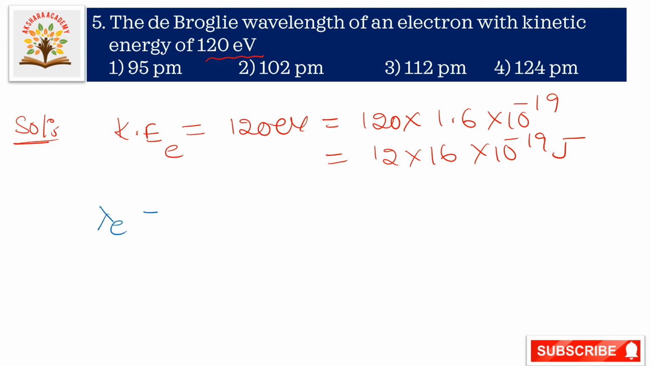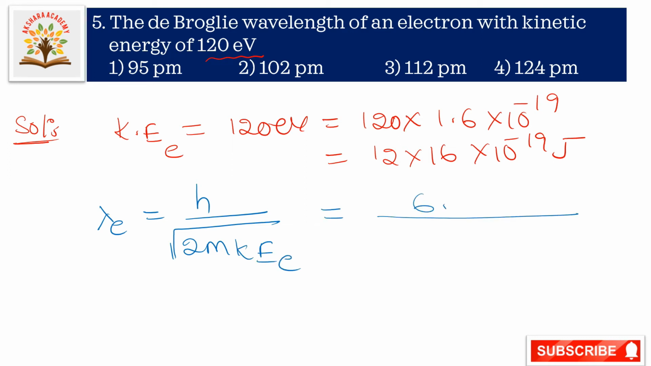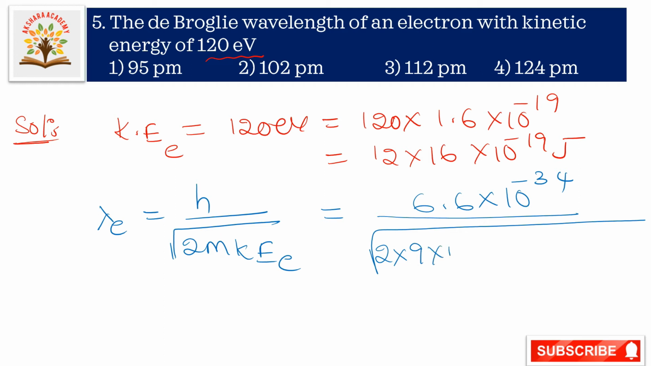So lambda E is equal to h by square root of 2m Ke. Now substituting values, 6.6, this is the Planck's constant, 6.6 into 10 to the power of minus 34, by root of 2 into mass of an electron, here 9 into 10 to the power of minus 31, into kinetic energy of an electron, given as 12 into 16 into 10 to the power of minus 19.